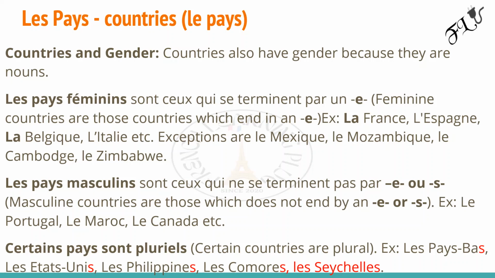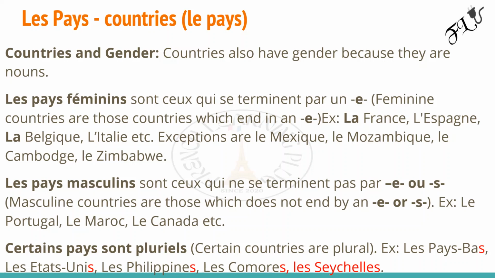However, like you know, French is a language of exceptions. There are 4 countries that end in E and yet they are not feminine, they are masculine. Here they are: le Mozambique, le Cambodge, le Mexique et le Zimbabwe. These 4 countries are masculine, however, they end in an E. So please try to know them so you don't make any mistake with them. Please take note. They end in an E, yet they are masculine. Every other country that ends in an E is feminine.